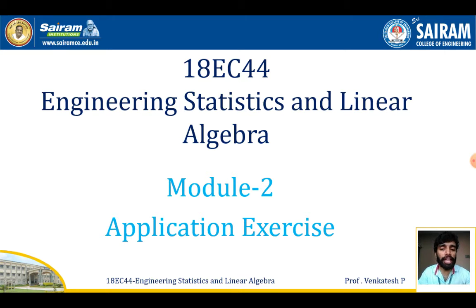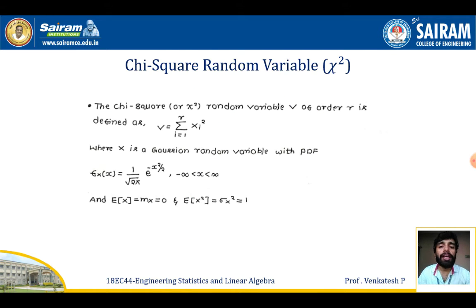So in this lecture, I am going to discuss briefly the application exercise based on multiple random variables. The first case is the chi-square random variable. It is denoted by the Greek symbol chi, like this, chi-square. The chi-square random variable, denoted by capital V of order small r, is defined as capital V is equal to summation i from 1 to r of Xi square.